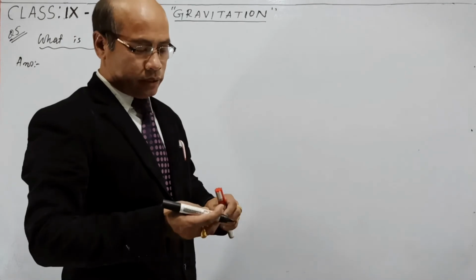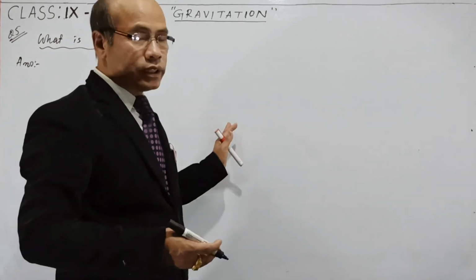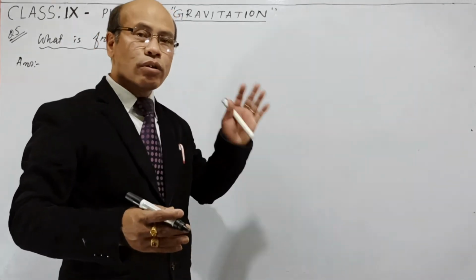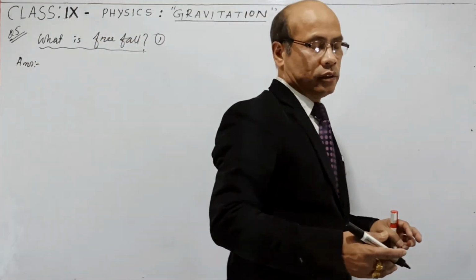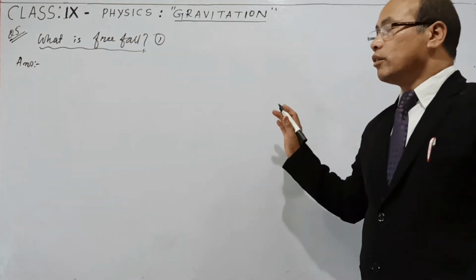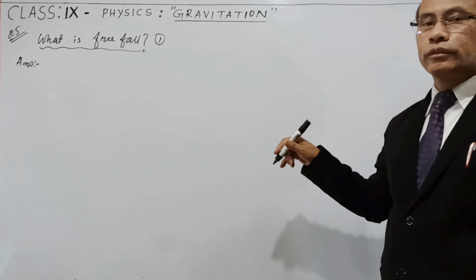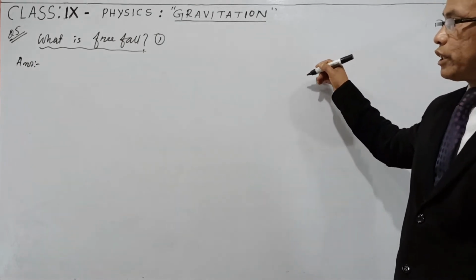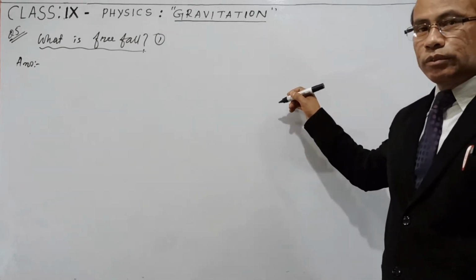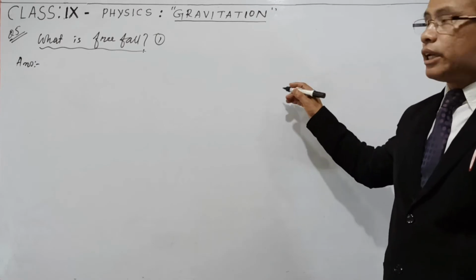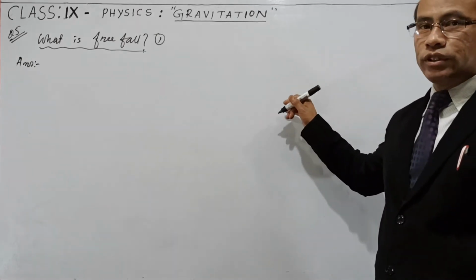But in that case, let us suppose that there is no air, so that no resistance is given to the object, and that means the object is falling only due to the gravitational force of the earth. That type of fall is called free fall.